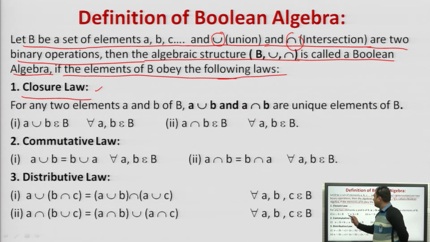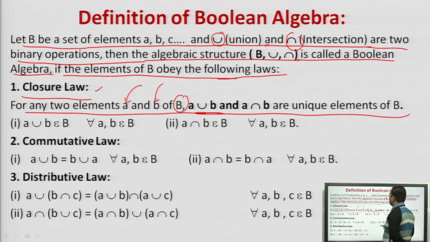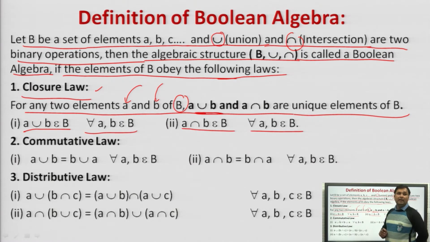First law is the closure law. For any two elements A and B of a Boolean algebra B, A union B and A intersection B are unique elements of B. That is, A union B belongs to B for all A, B belonging to B, and A intersection B belongs to B for all A, B belonging to B.